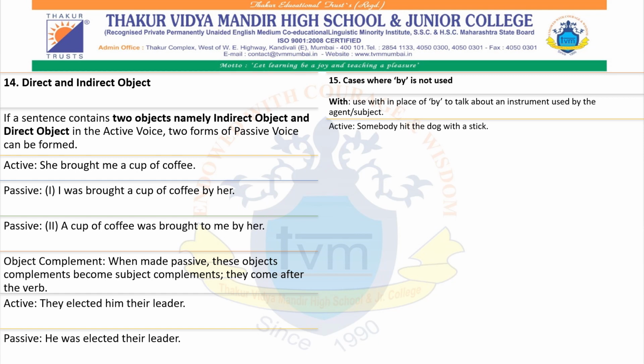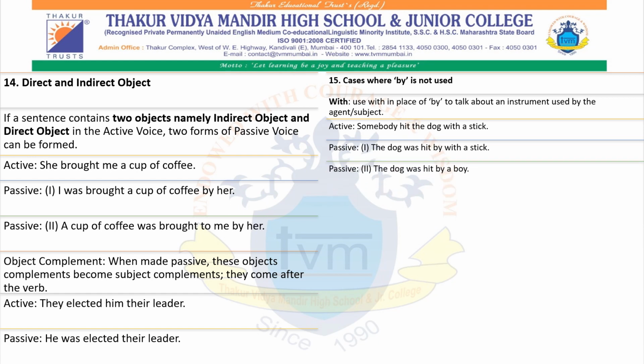Instrument. Okay. Now the passive voice will be: the dog was hit with a stick. Or we can also write: the dog was hit by a boy, if it is not an instrument. But when it is an instrument, it will be with.